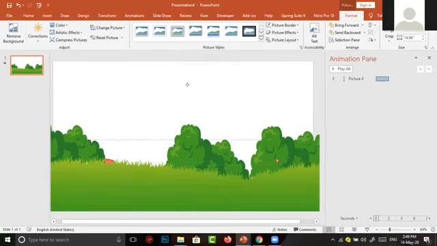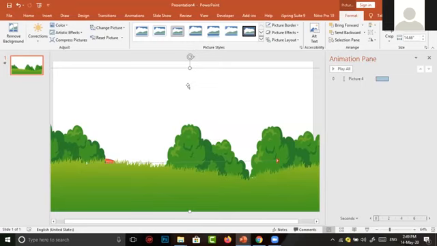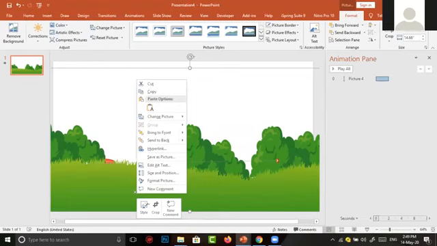But the pity is, our car has become hidden. I want to bring our car to the front. What shall we do? Just click on the picture and make a right click. It shows many options, in which there are two important commands.